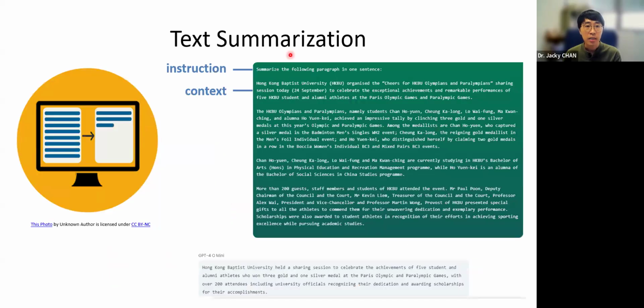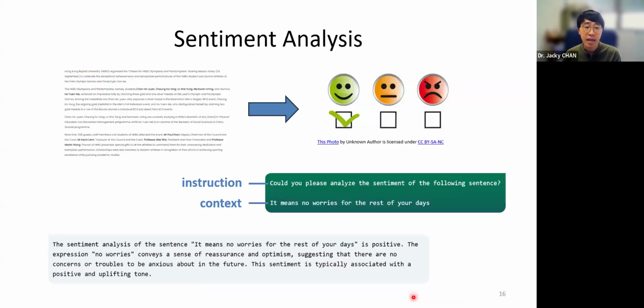So this one is like you give a very long paragraph, and then you can ask the chatbots to summarize it for you. You just say, okay, summarize the following paragraph. You give the paragraph, and let's say I want to summarize it into one sentence, and then you will say, summarize the following paragraph in one sentence, and so you will get the sentence that's summarizing the whole paragraph. So that's task summarization. We also have sentiment analysis.